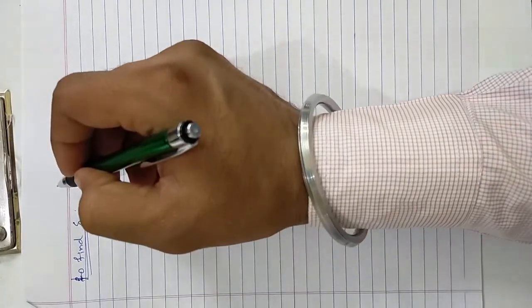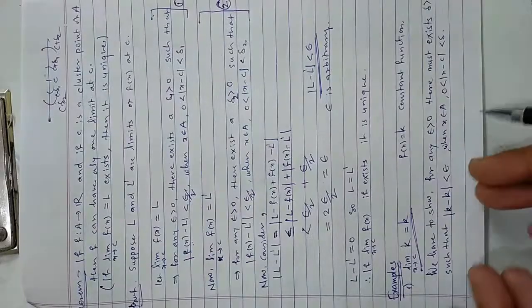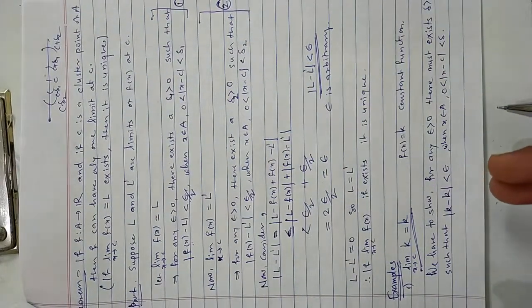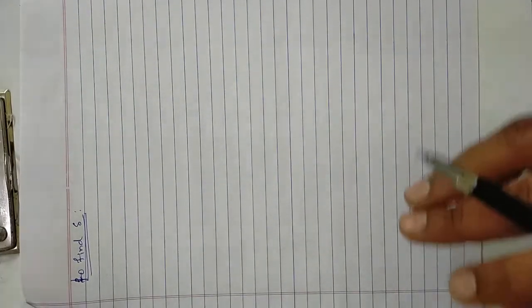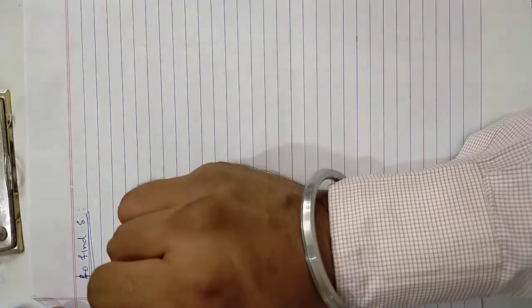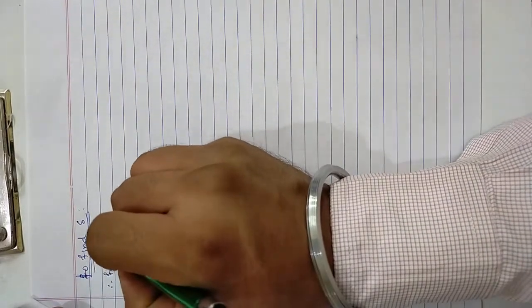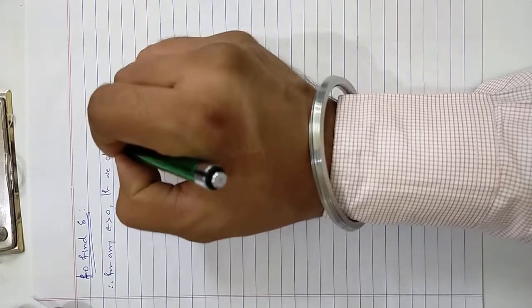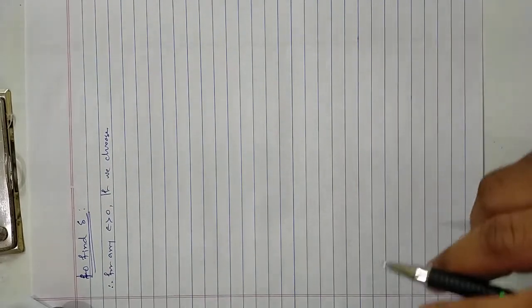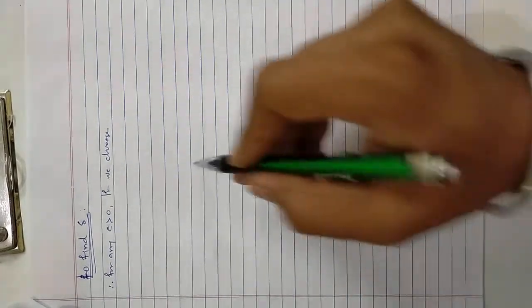From this we know that the difference k minus k is definitely 0 and epsilon is positive. So for this example, we don't want any change. Remember that we have to find the value of delta in every example to show the existence of a limit by the definition of limit.